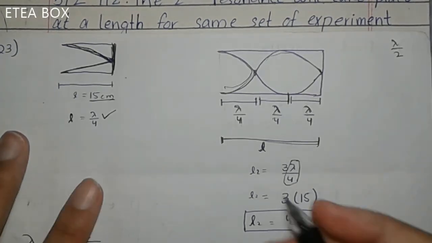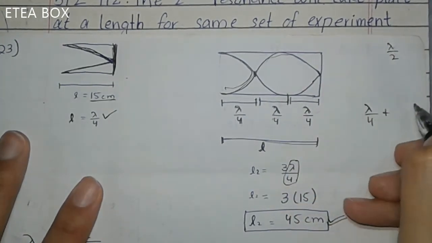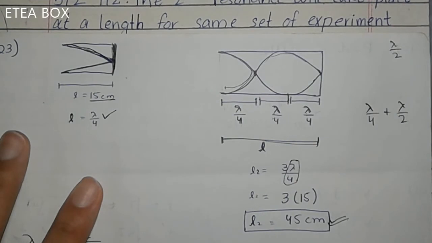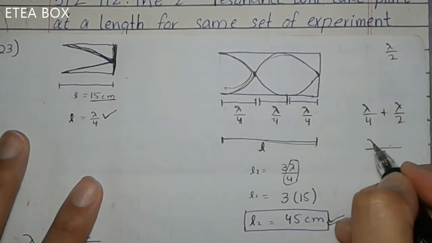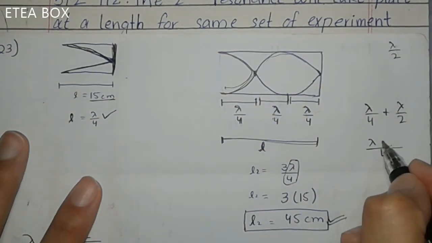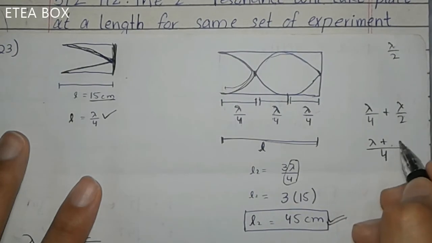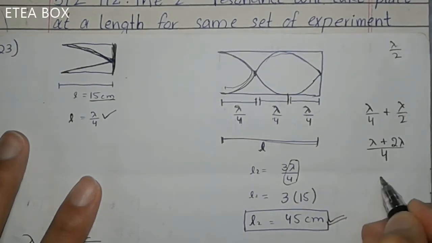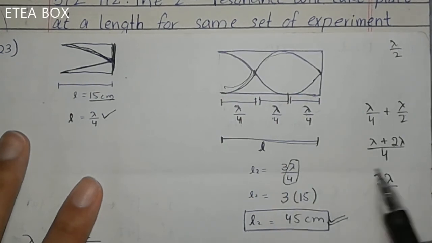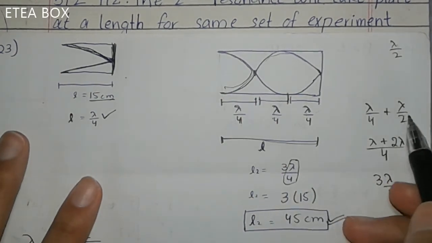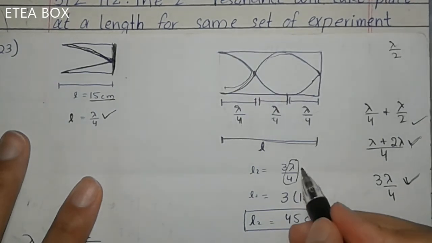Now if you want to take it like lambda by 4 plus lambda by 2, then what will happen? You have to take the LCM of this. You will take LCM 4, and this one will be lambda. Then you will divide these two, you will get 2, and here it will be 2 lambda. Then you will add this one, 3 lambda by 4. Look, for this one, if you want to take lambda by 4 plus lambda by 2, you will have to take 3 steps.